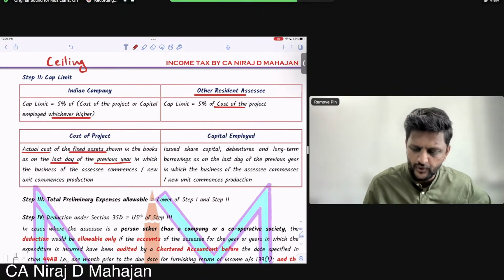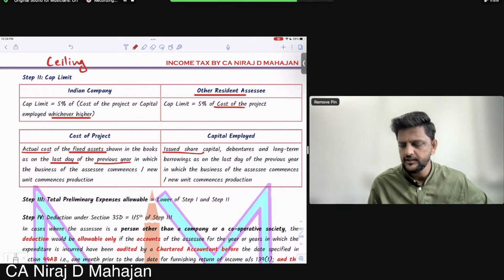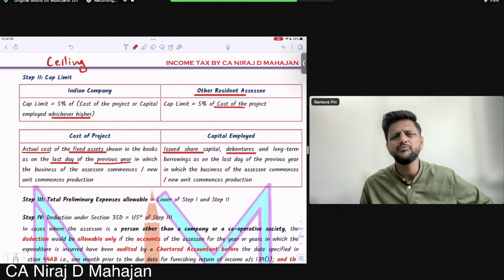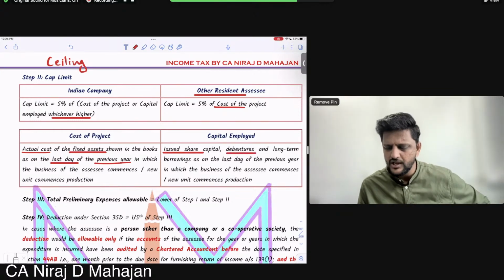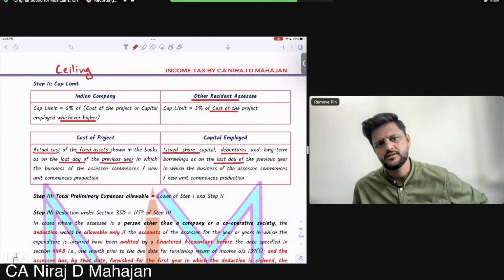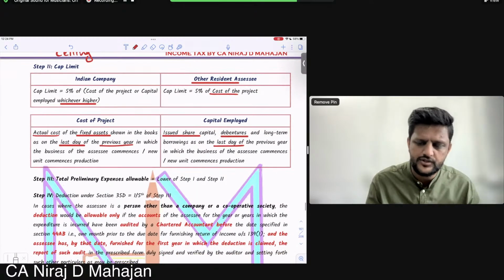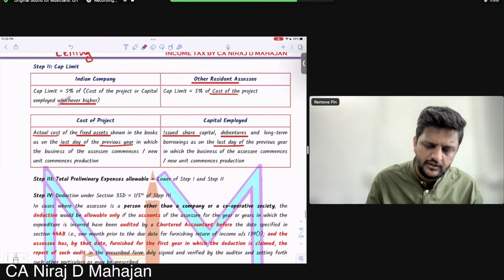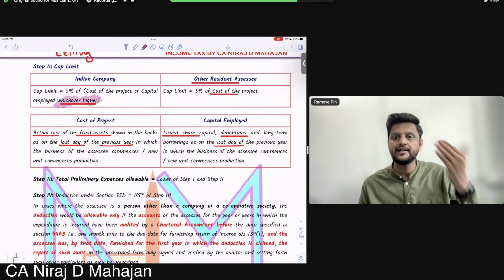Otherwise, what is capital employed? Issued share capital, debentures, long-term borrowings, whatever money you have taken, as on the last day of the previous year in which the business commences. Whichever is higher, especially for a company, 5% of that will be the ceiling limit.